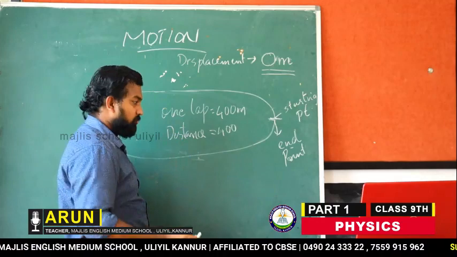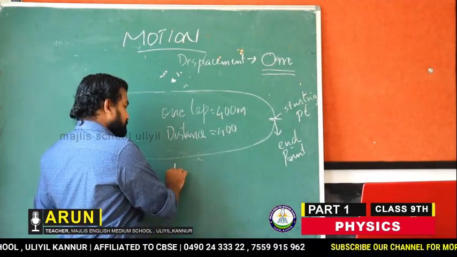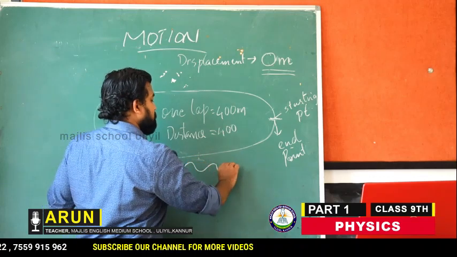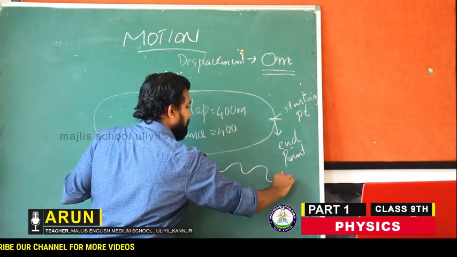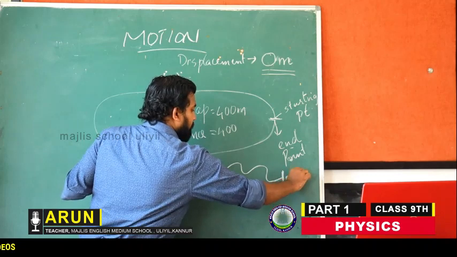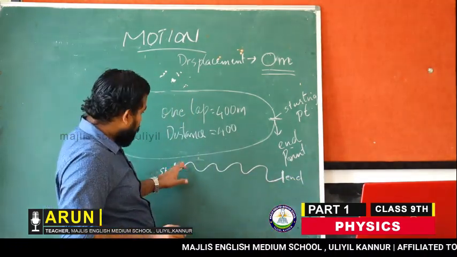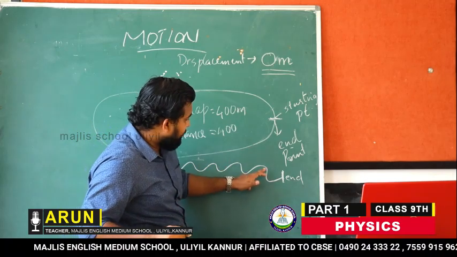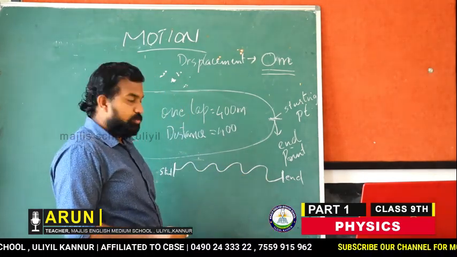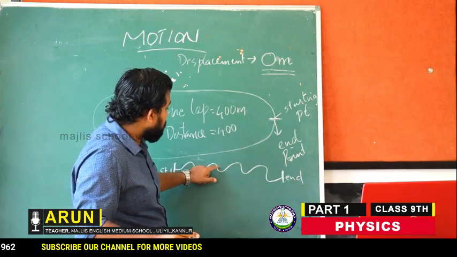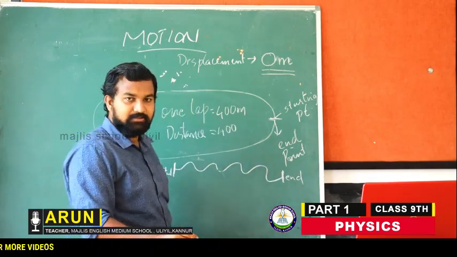For example, another motion. A body, whatever body it is, this is the starting point, and that body is moving in a zigzag position, and it reaches here. This is the ending point. So the body is moving in this way, and it reaches this point. So for the total distance travelled by the body, we have to calculate the whole distance which it travels like this.